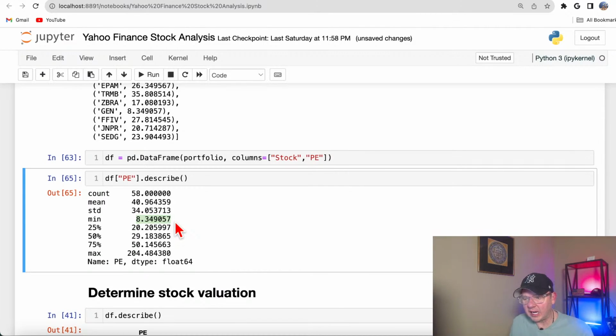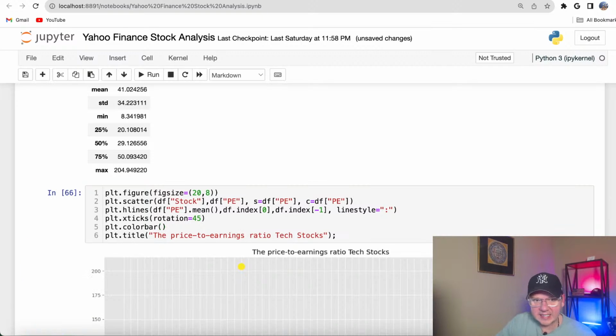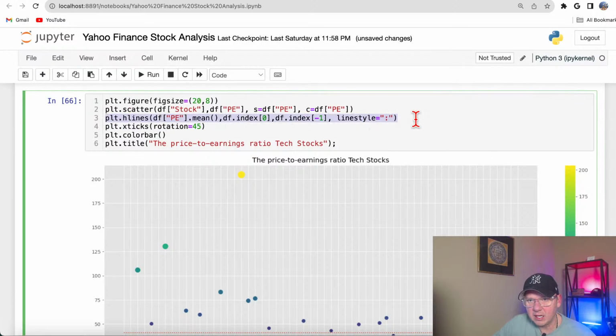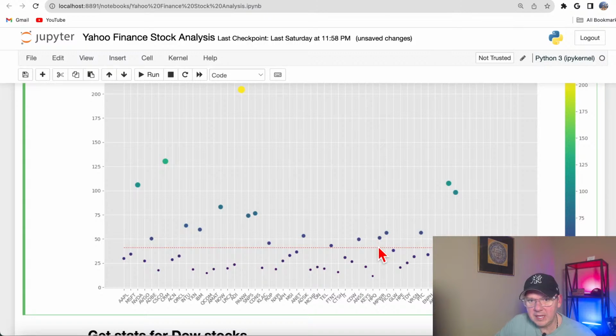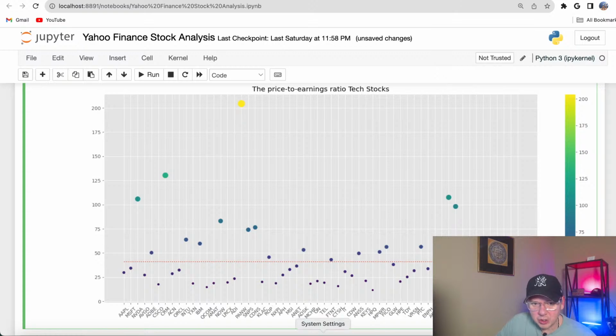Then to visualize that data, I could plot this data as a scatter, and also here as a horizontal line I plot this mean average, and it immediately gives me a picture. I see that Palo Alto, I believe that would be Palo Alto, got an unbelievable price earning ratio. Oh boy, 204, that's a lot, right?